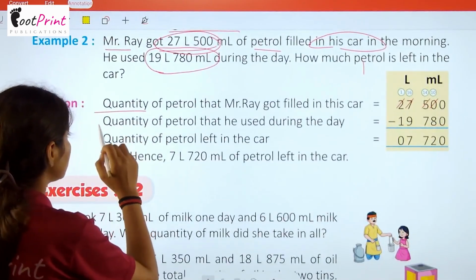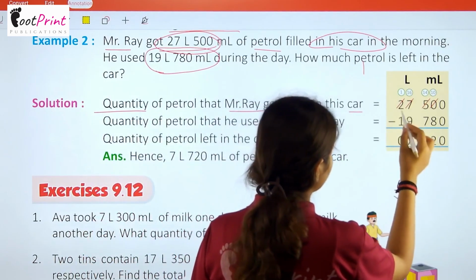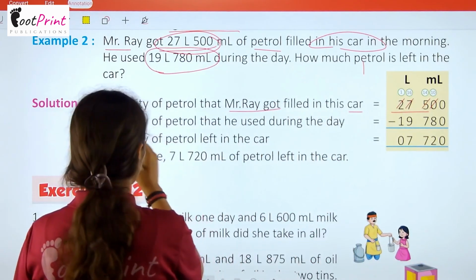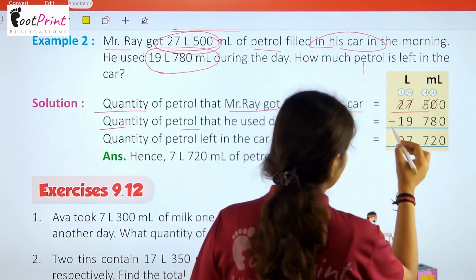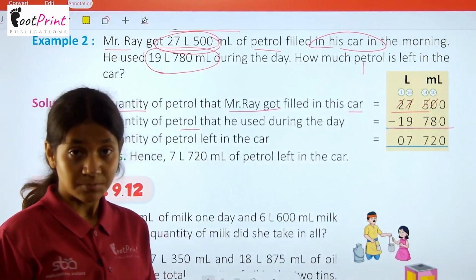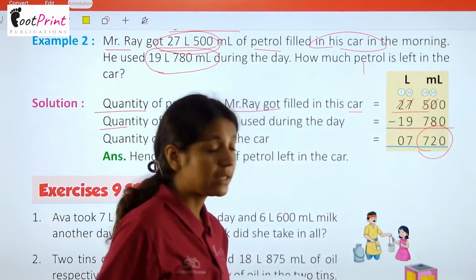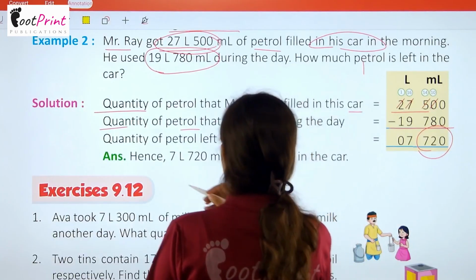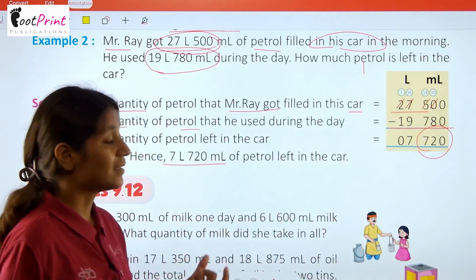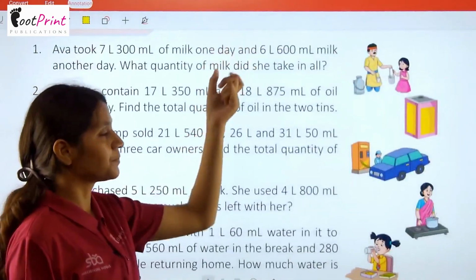Again you have to just subtract here. As the solution given here, the quantity of petrol that Mr. Ray got filled in his car is 27,500. The quantity of petrol that he used during the day is 19,780. When we are subtracting here, we are getting 720 in the milliliter place and 7 at the liter place. So 7 liter 720 milliliter is the quantity of petrol which is left in the car.